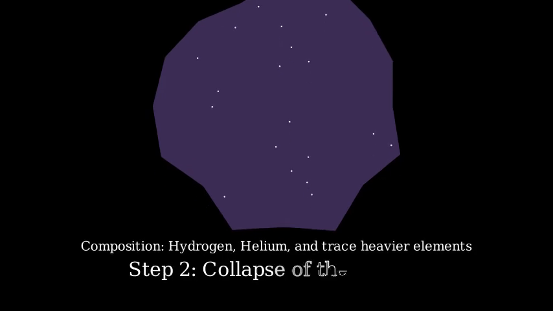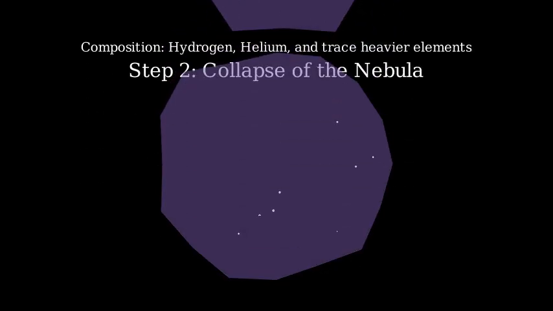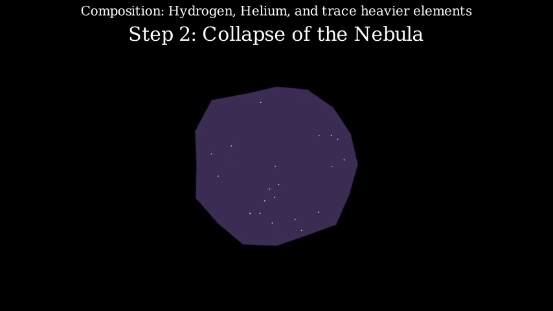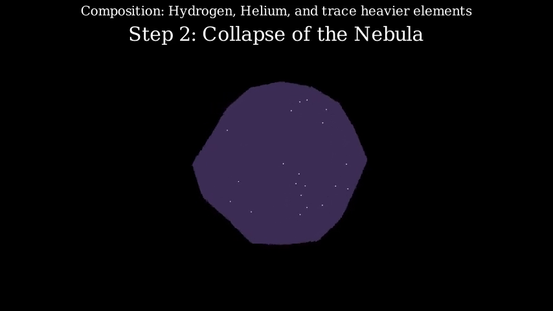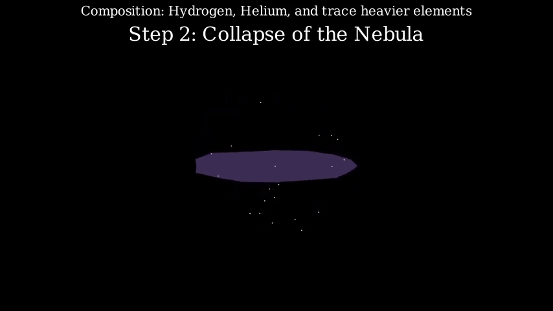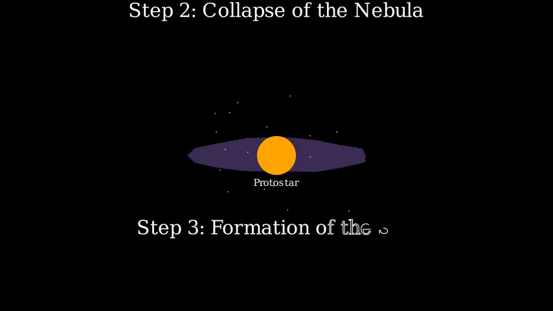Step 2, the collapse of the nebula. At some point, a disturbance, possibly a shock wave from a nearby supernova, caused the nebula to begin collapsing under its own gravity. As the cloud collapsed, it began spinning faster and faster due to the conservation of angular momentum, the same principle that makes ice skaters spin faster when they pull in their arms. This faster rotation caused the cloud to flatten into a disk shape, with most of the mass concentrating in the center.